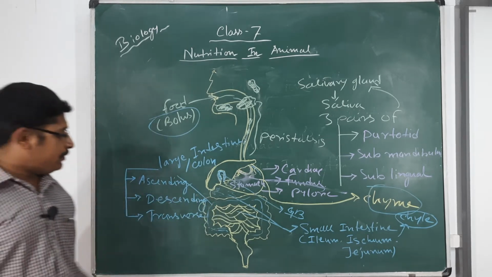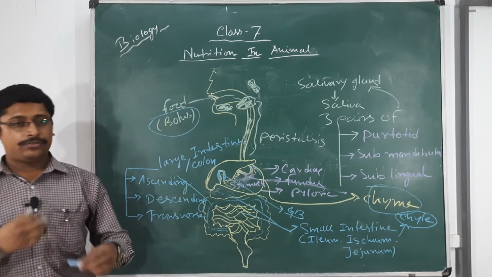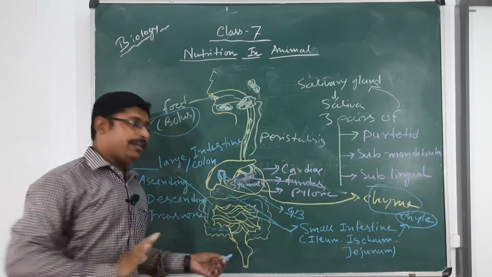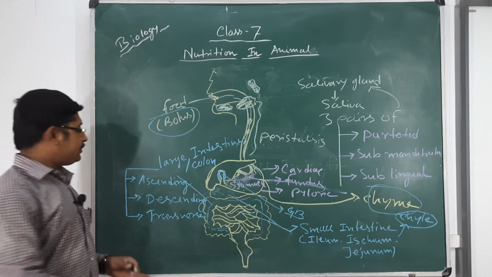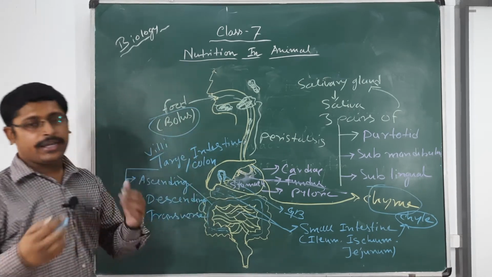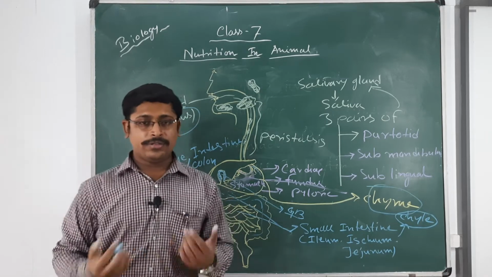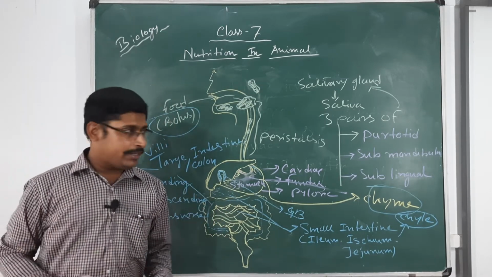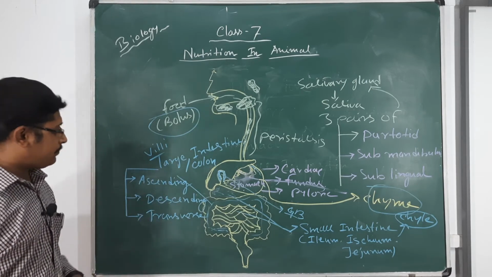So the main function of the large intestine or colon is to complete the remaining digestion process, and they have some villi in their structure. This is a brush border. They are helpful for the reabsorption of the foods, as well as they maintain the water balance and the hydrolytic balance in the digestive system.